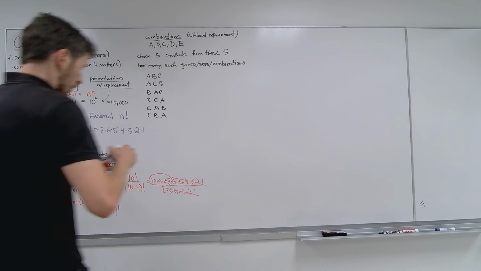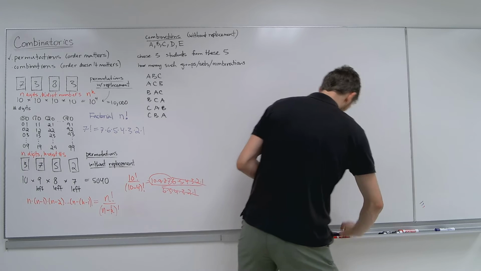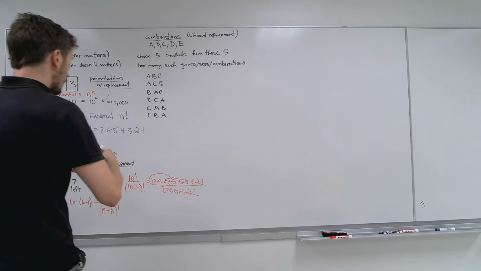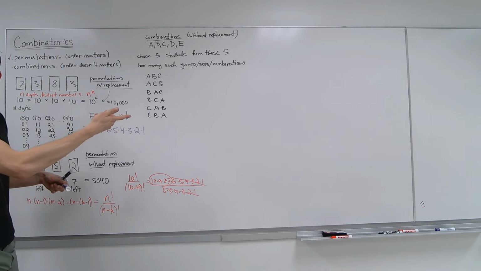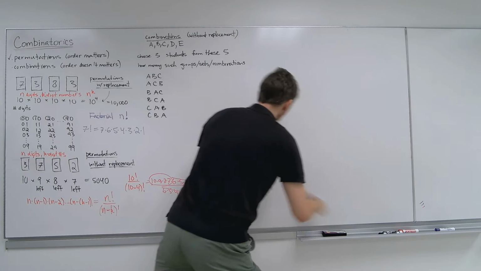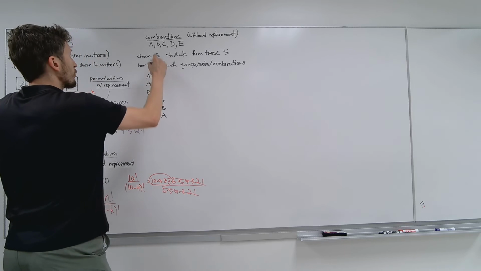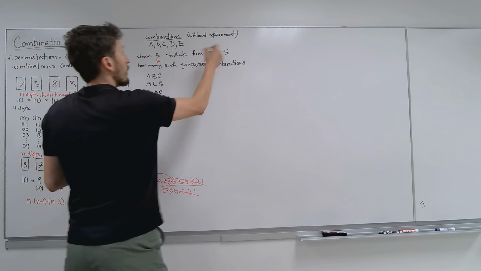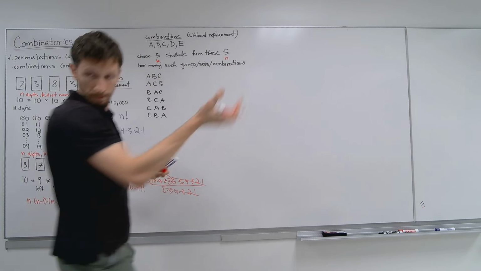It's easier. So combinations, let me show you. How many of these are there? Let's say we're choosing, in red, k students from n possible, and selecting these groups.